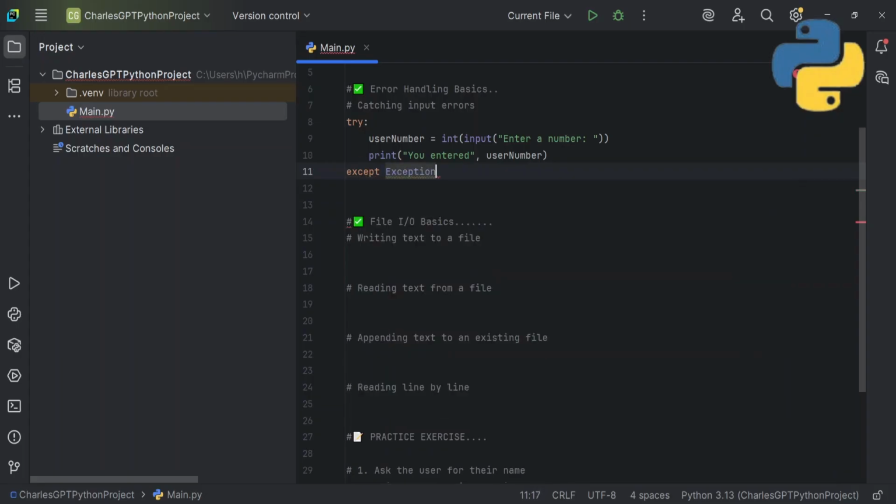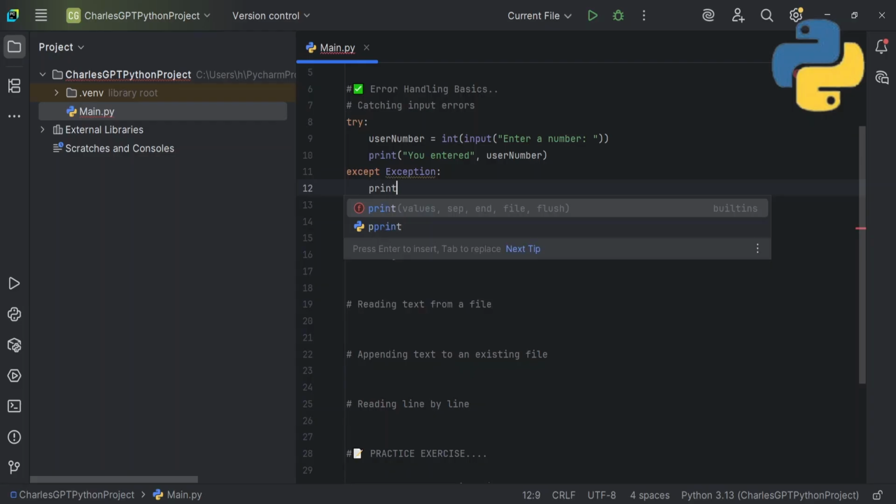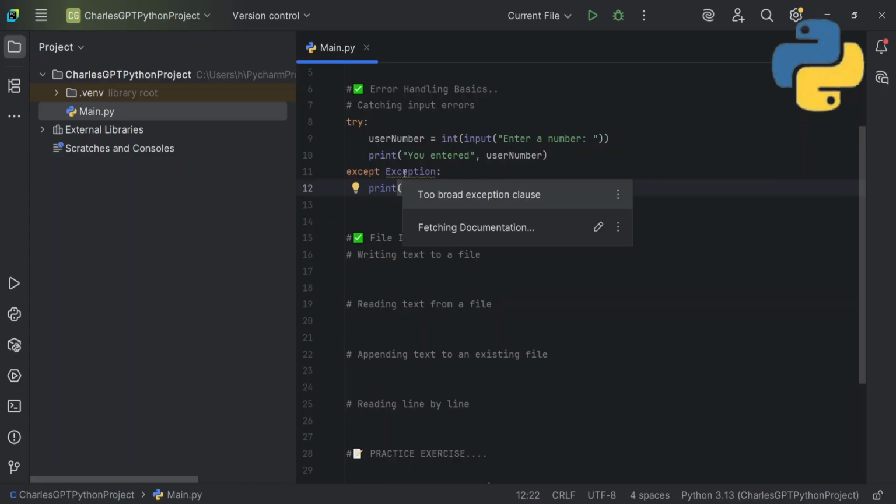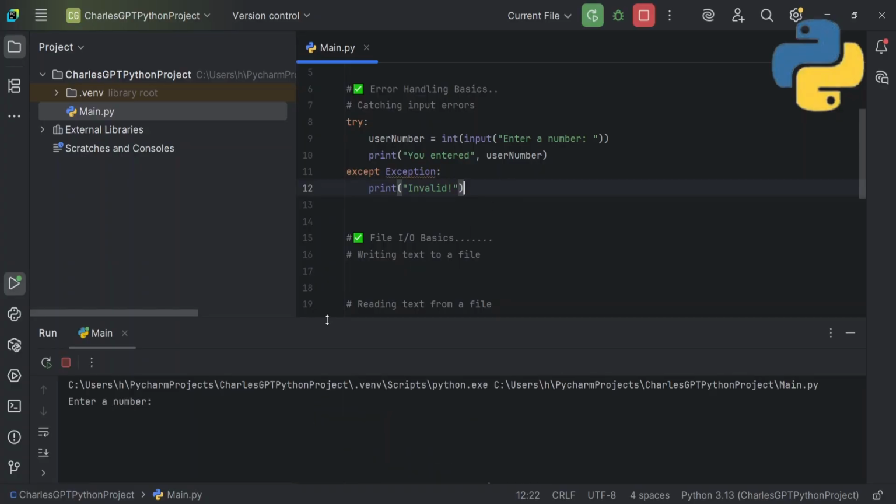So it handles all types of errors and prints, let's say, what should we print? Let's just print "Invalid" like this. So except, why is it giving a red error? Okay, it's not necessary, it's this yellow warning right here, so it still works. So enter a number, I will say 10 like this. You entered 10. It's a very good number, but what if something like this happens?